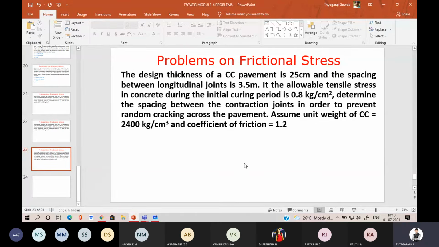Length of contraction joints. Completed? Have you written this question? Yes, sir. Others? Have you written? Shall we go for the solution part? Yes, sir. Okay.